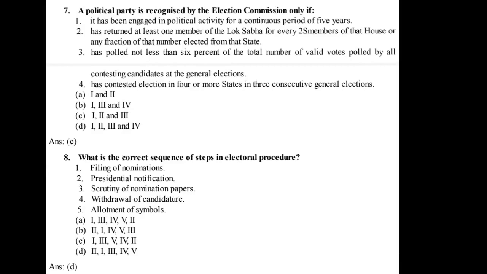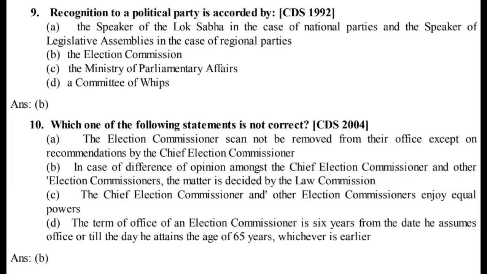8. What is the correct sequence of steps in electoral procedure? 1. Filing of nominations. 2. Presidential notification. 3. Scrutiny of nomination papers. 4. Withdrawal of candidature. 5. Allotment of symbols. Ans. D.